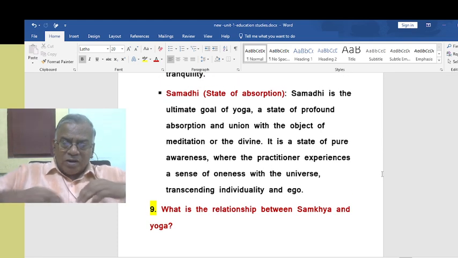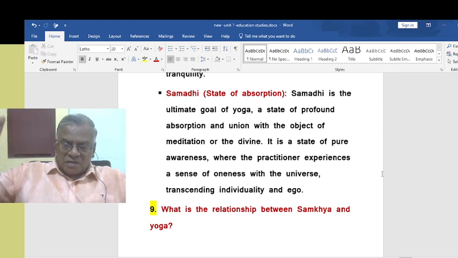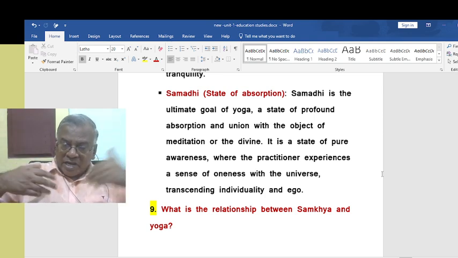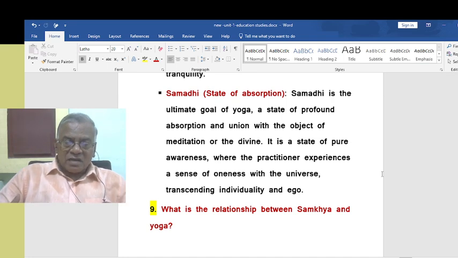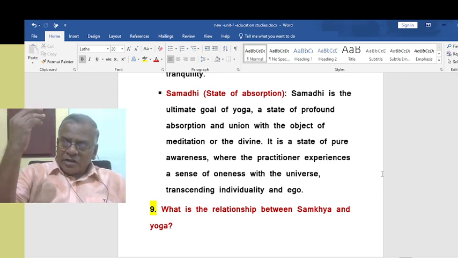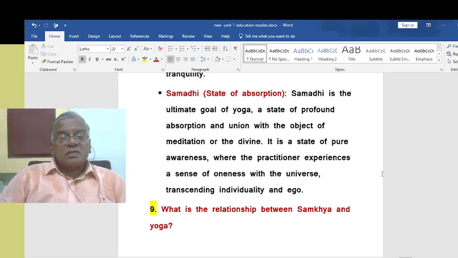So, one transcends himself or herself. No more selfishness, not having any subjective element in one's mind. Rather, transcending oneself and getting united with the divine. So, that is called transcending individuality and ego.